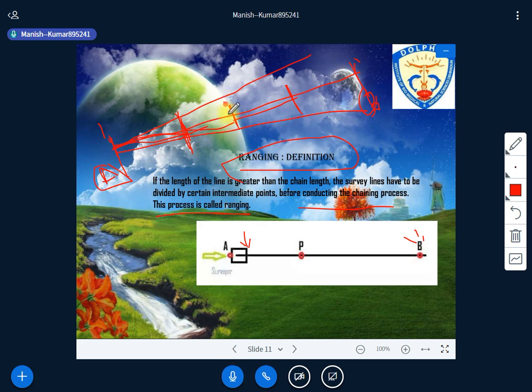Similarly, another ranging rod, C, D and E, have to be placed, and following this we are able to reach point B. Through this we make the chain line straight. Have you got that? Is it clear? All this process is called ranging.